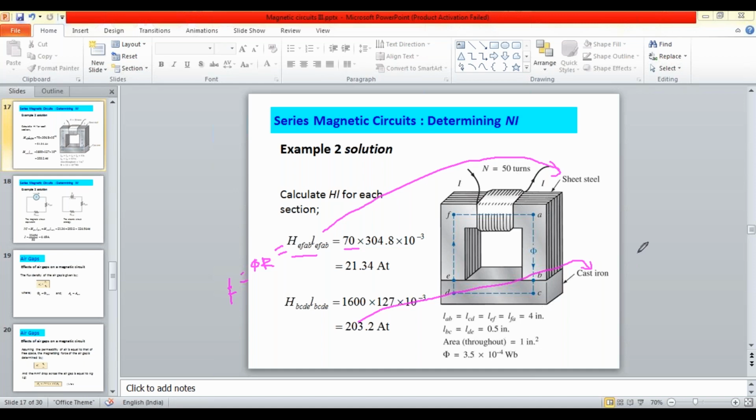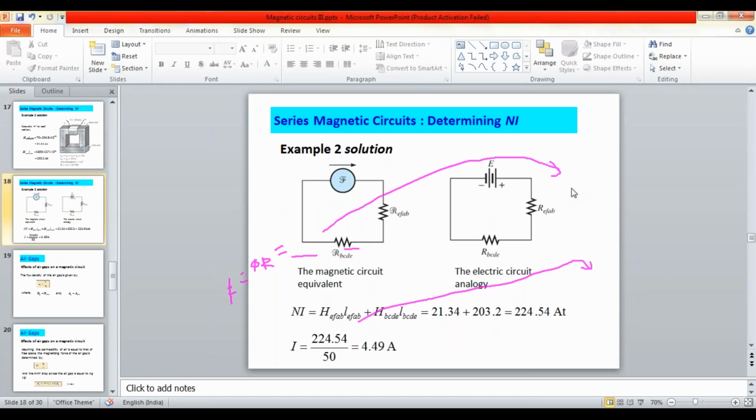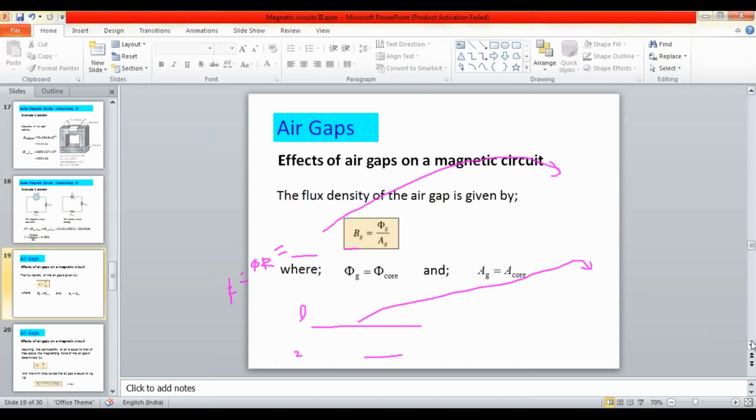Now, after that what to do? How to apply the Ampere circuital law? By applying Ampere circuital law, you can get this one here, so that you can calculate the I value. The secondary current I2 is calculated as 4.49 amperes. So that much simple it is. Okay.